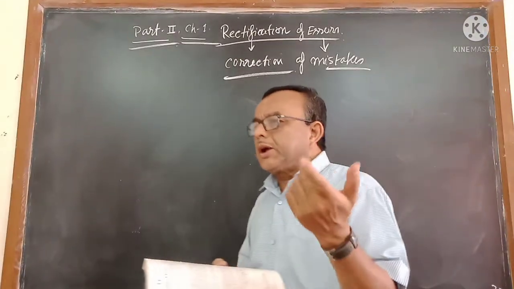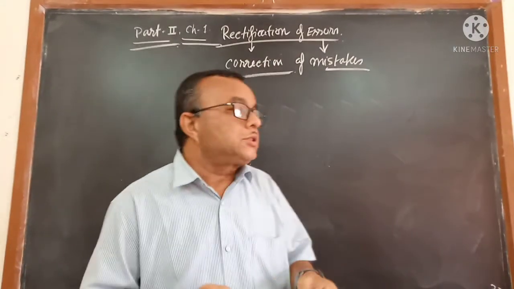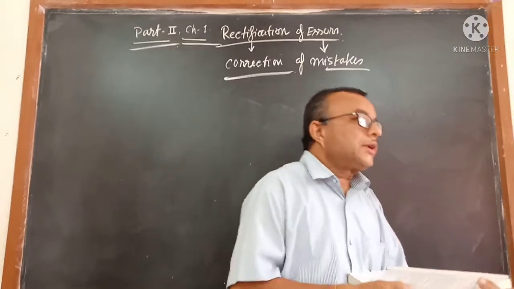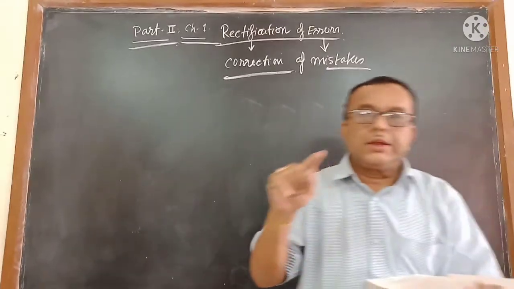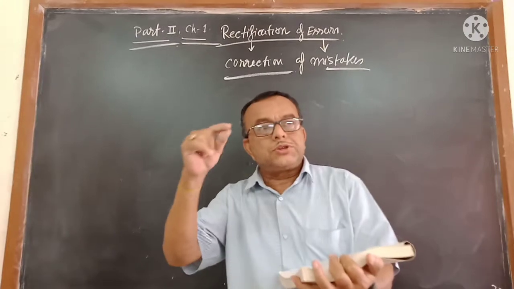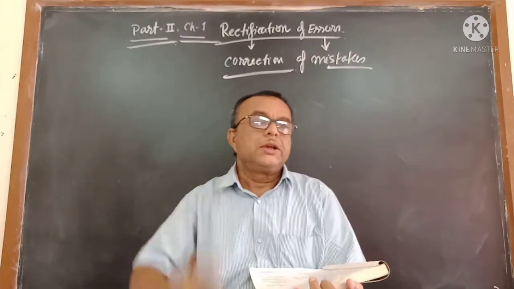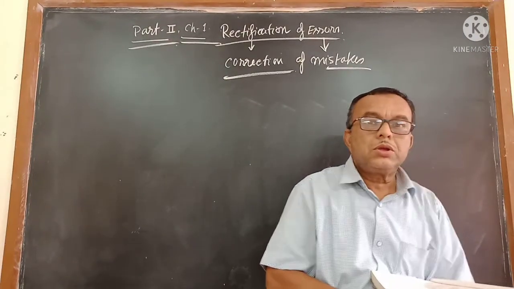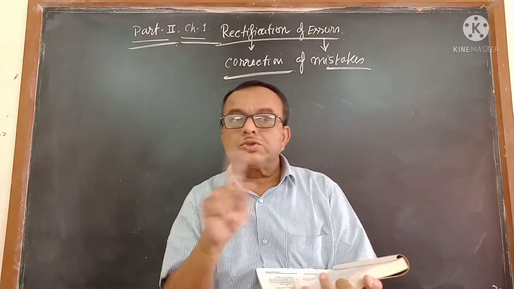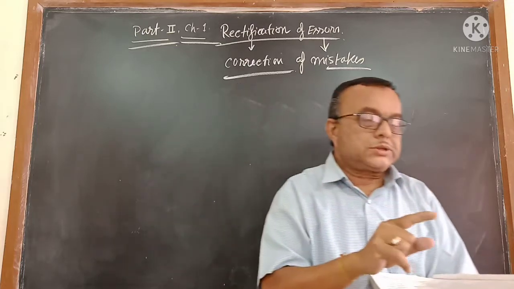Everyone of you knows, because whenever you are writing the answer in the examination hall, at that time knowingly no one is writing the mistakes. Everyone is writing thinking this is correct and on the basis of that you are writing, but that is wrong. Whenever the teacher is checking your answer, the teacher finds that it is a mistake. So knowingly no one is doing the mistakes. Unknowingly you are doing the mistakes.